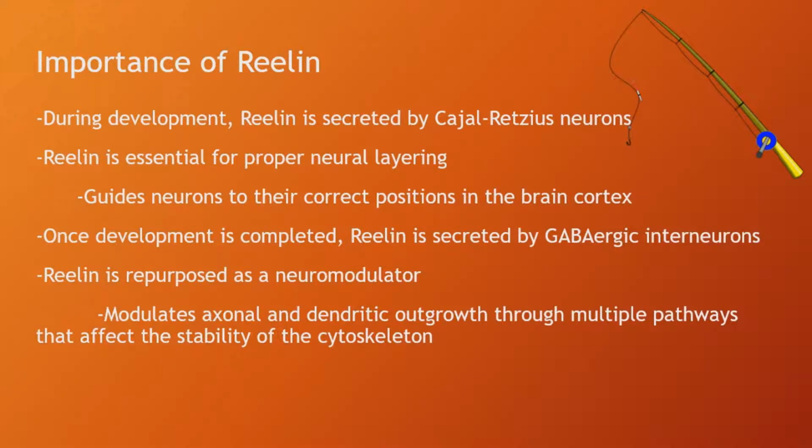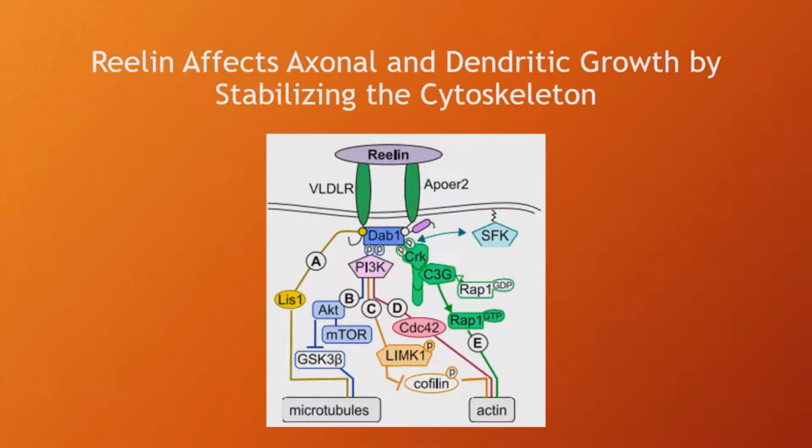of the developing neocortex. Reelin is also essential for proper neural layering and guides neurons to their correct positions in the brain cortex. Once development is completed, Reelin is secreted by GABAergic interneurons once the caudal cells die after development. Reelin is then repurposed as a neuromodulator in the organism. Reelin affects axonal and dendritic growth by stabilizing the cytoskeleton.